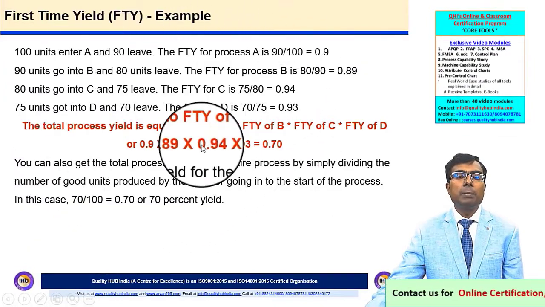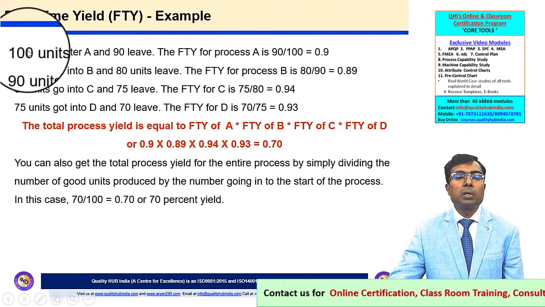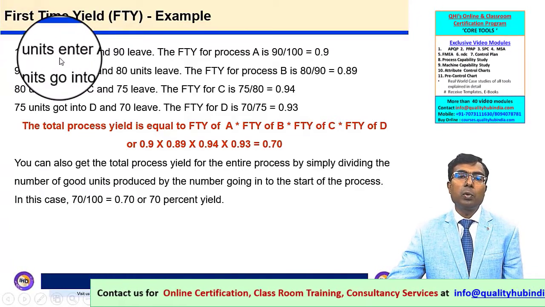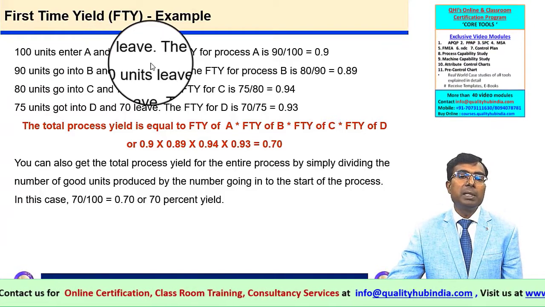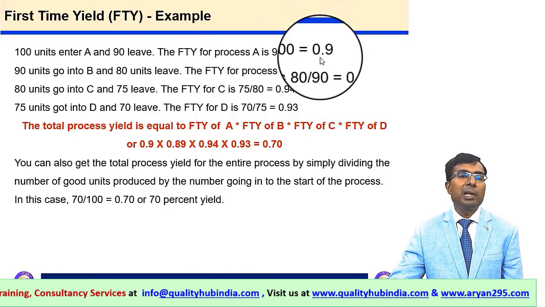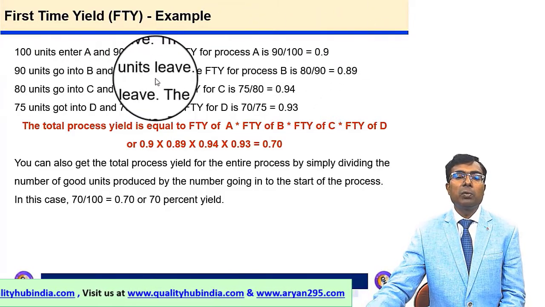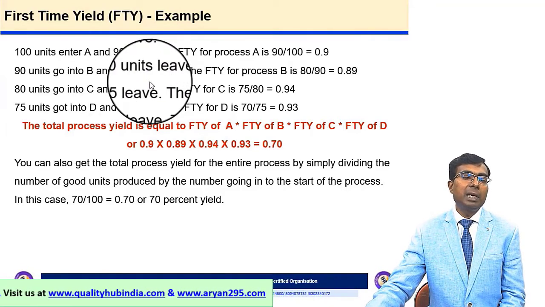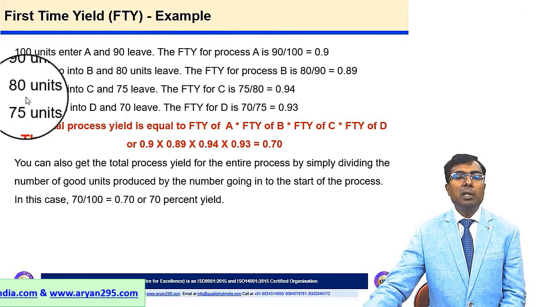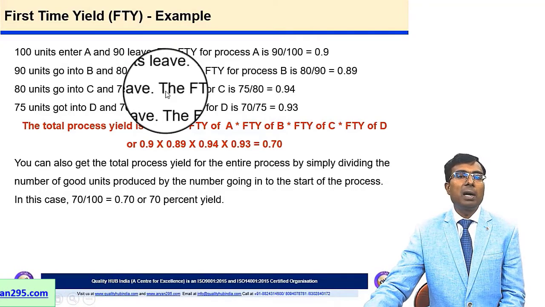Here we can see there is a process wherein we have 4 steps. In step 1, which is the first step, 100 parts enter the process and 90 leave. That means there are some rejections. So the yield over here would be 0.9, and then 90 parts enter the next process, and over here 80 leave. That means there are 10 rejections. So yield over here would be 0.89, and in the third process we can see 80 parts enter and 75 leave. That means 5 are rejections.